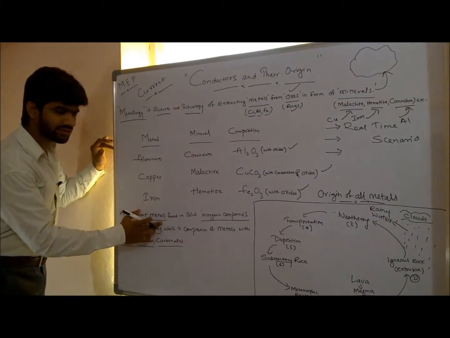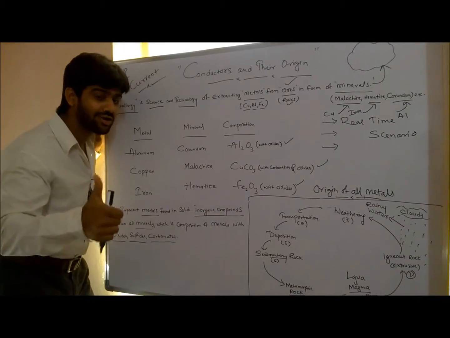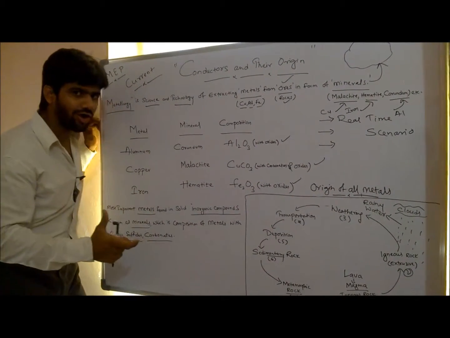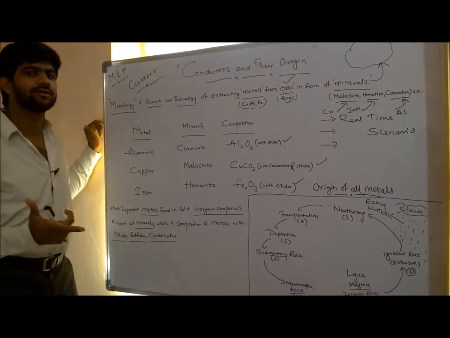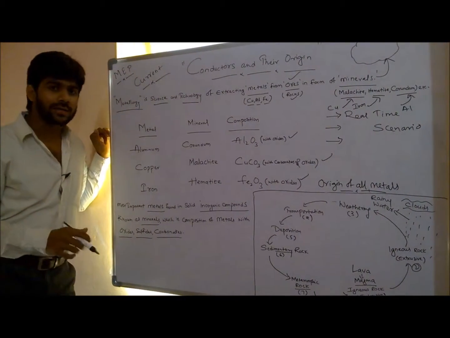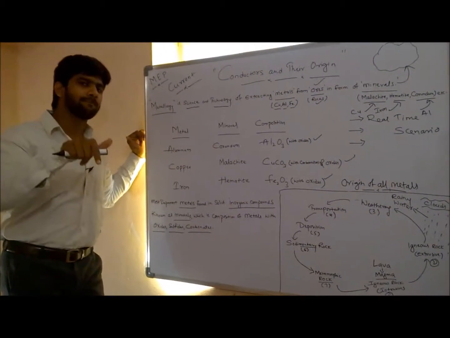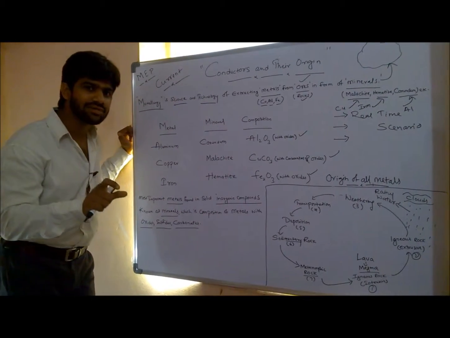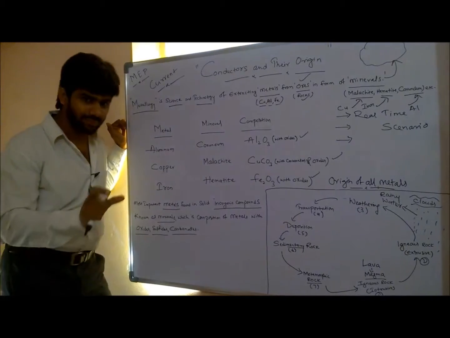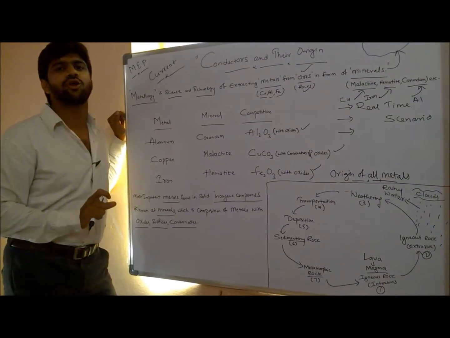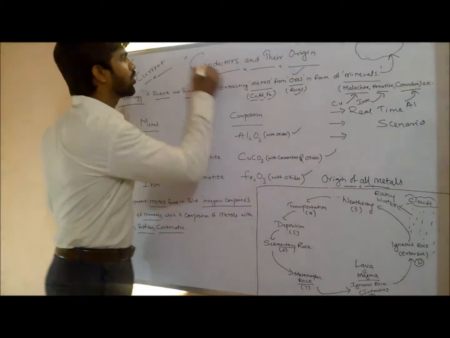So what I am saying over here: most important metals are found in solid inorganic compounds. Why am I saying inorganic compounds? Because these compounds don't have life. Here our mind clicks. Why? The decomposition of plants and of animals' dead bodies also leads to organic compounds. That means they will also be converted to solid rocks.